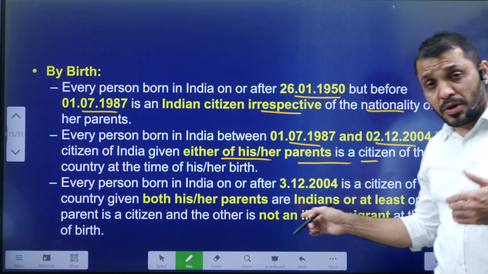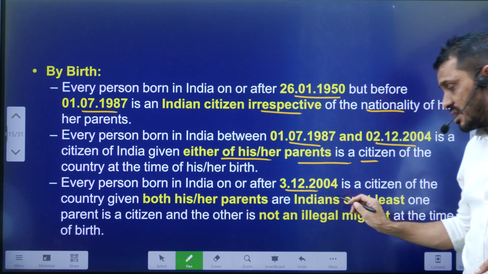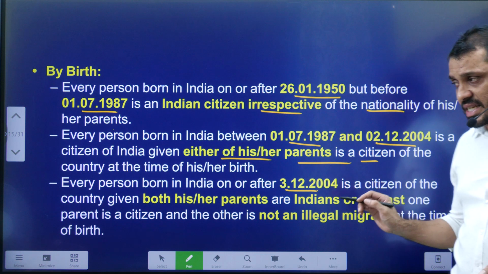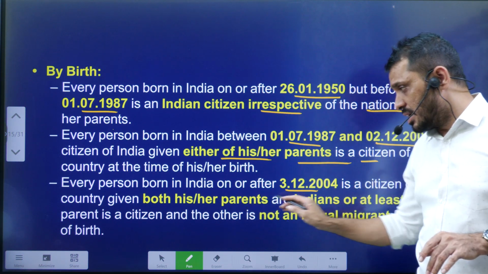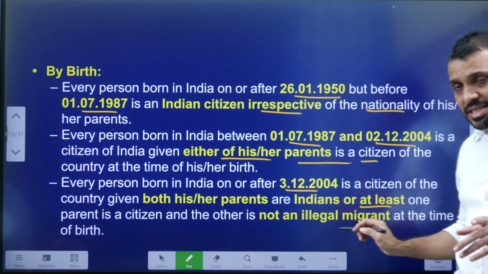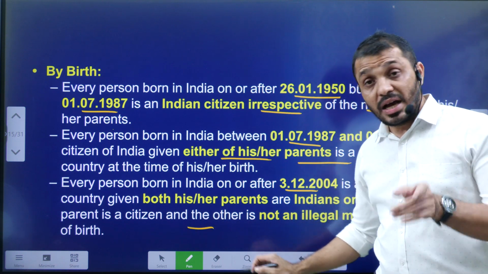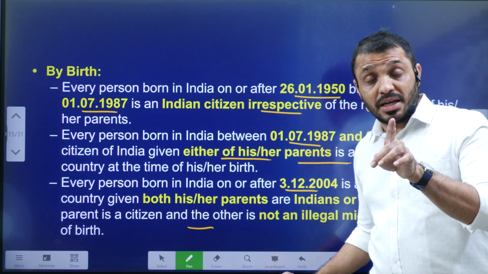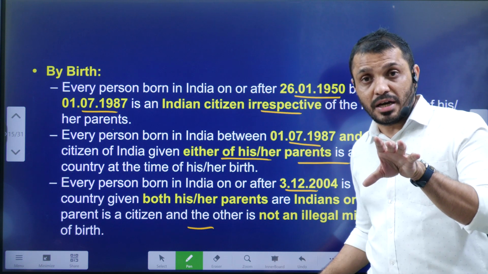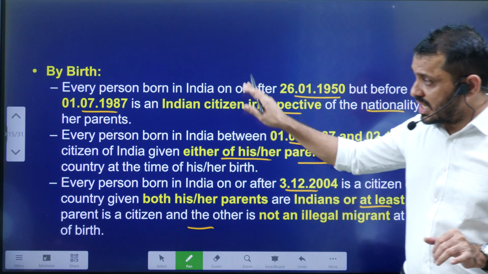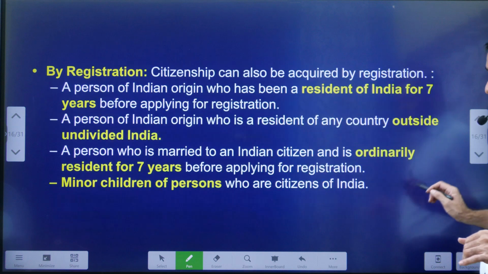Then for a person born in India after 3rd December 2004, both parents must be citizens of India, or at least one parent must be a citizen and the other parent must not be an illegal migrant. So these are the conditions to get citizenship by birth.